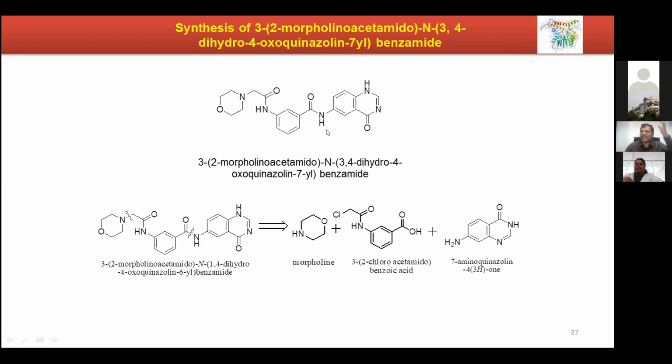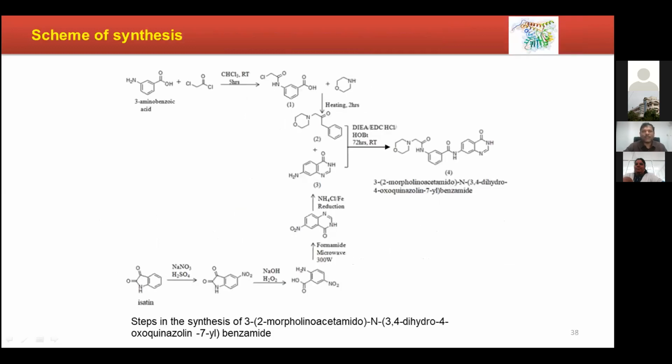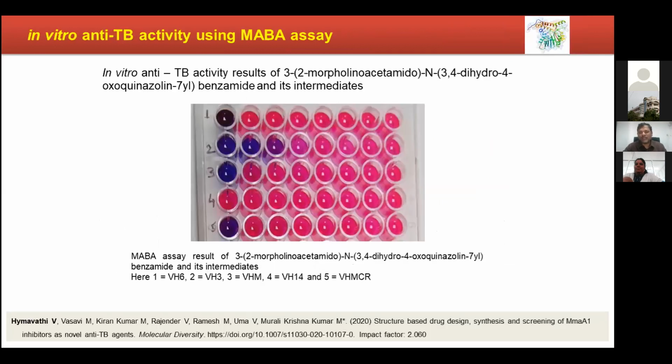Because this is not available, we developed a synthetic methodology, which is a routine process in our organic chemistry laboratory, Medichem laboratory, and we got the compound. After that, we screened it. We are not expecting wonders. But here what we observed is the compound has shown 100 microgram per ml biological activity. We were slightly disappointed.